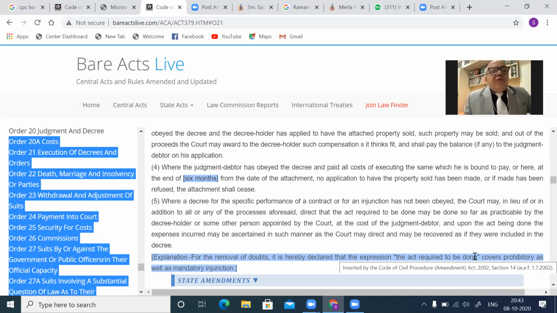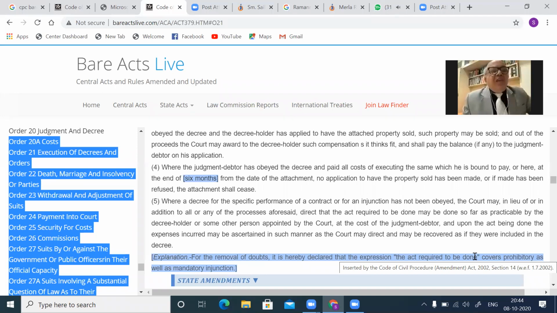So don't confuse with Order 39 Rule 1 and 2, which are temporary injunction. If a temporary injunction is breached, there is an inbuilt provision for arrest under Order 39 Rule 2A, that is a contempt of court proceeding for disobedience. That is not a decree, it is an appealable order under Order 43.